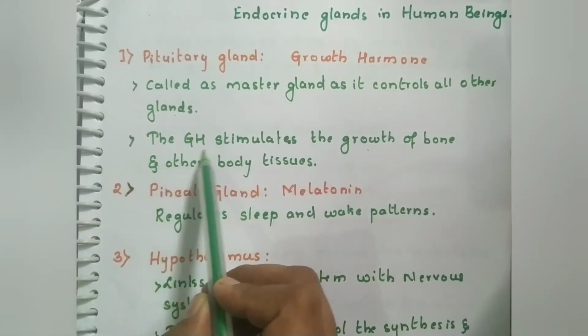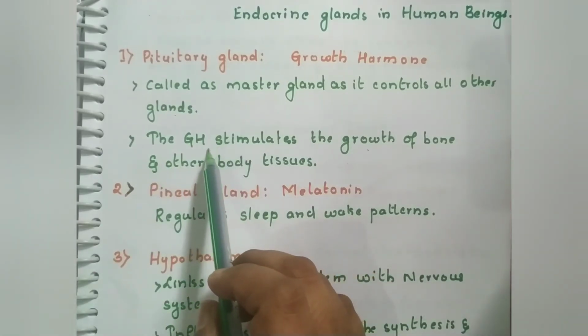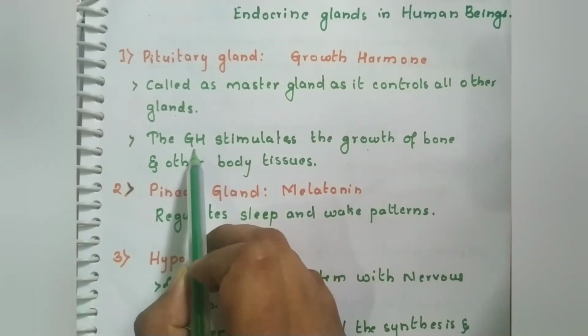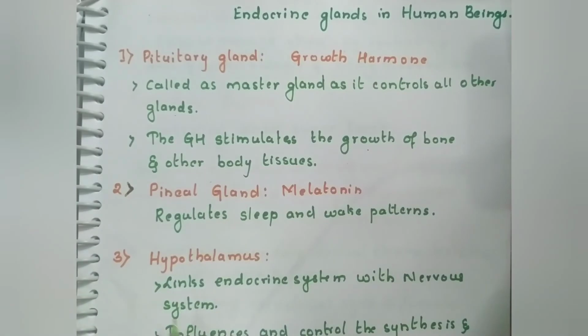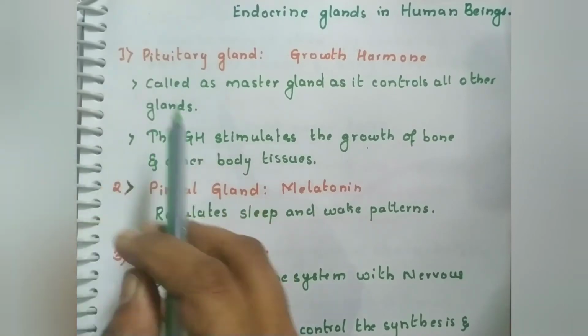In children, if growth hormone is released in a large amount, it results in gigantism. Gigantism means the person will be of more height compared to normal people, which looks very odd, right? And if the hormone is released in a very small quantity, it results in dwarfism, a case where the person is of less height compared to normal people. So more hormone causes gigantism, and less causes dwarfism. The pituitary gland is present in the brain. It is a pea-sized gland.